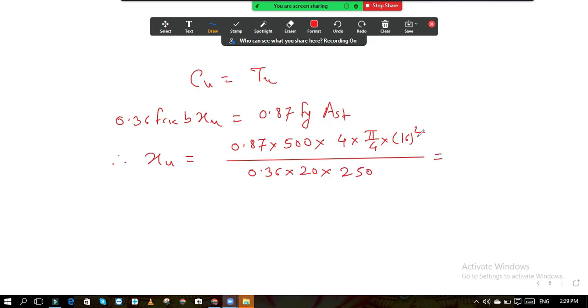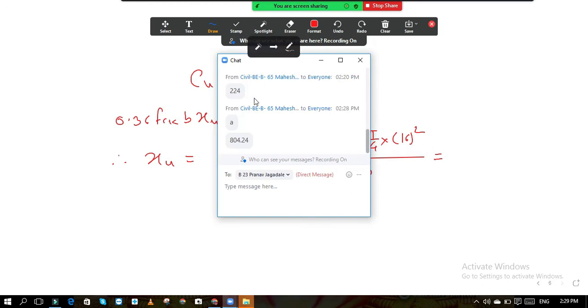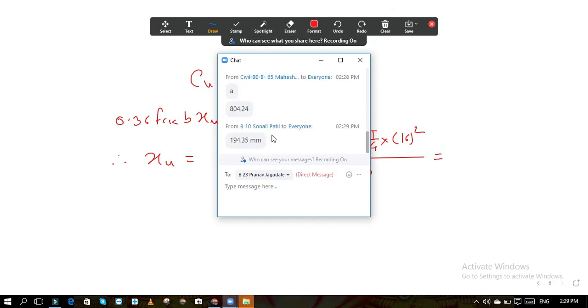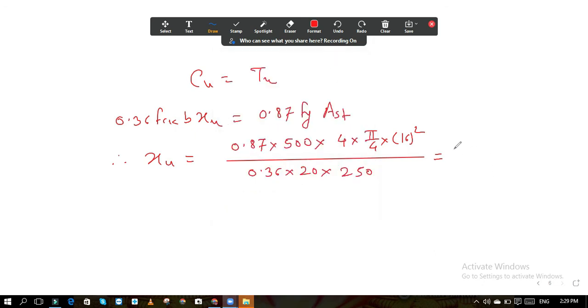So now what is the value of this XU? It is 194.35. Okay, this is 194.35.